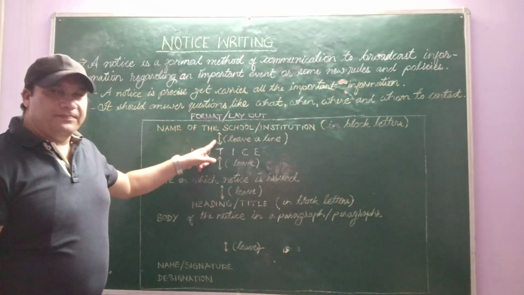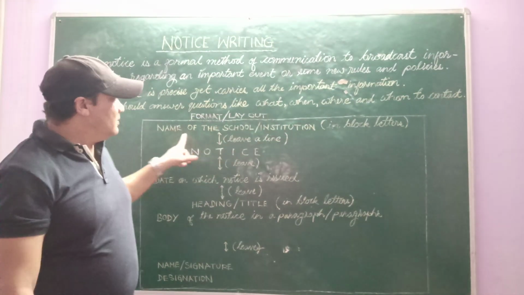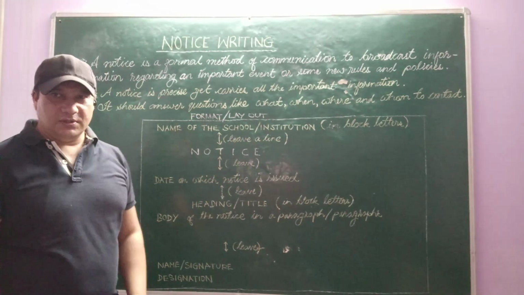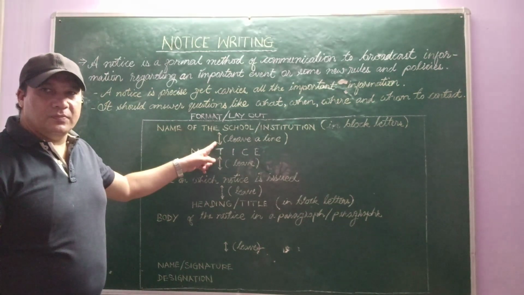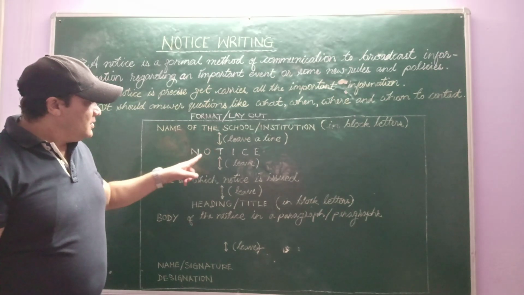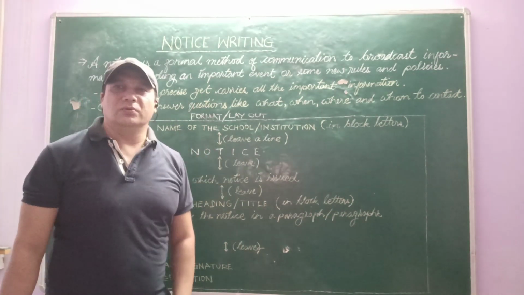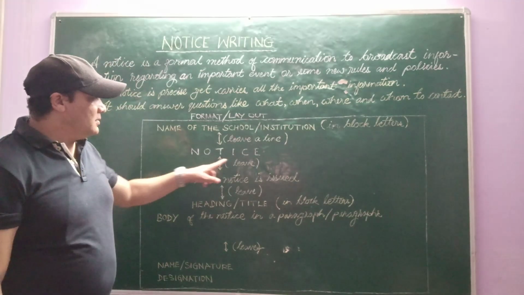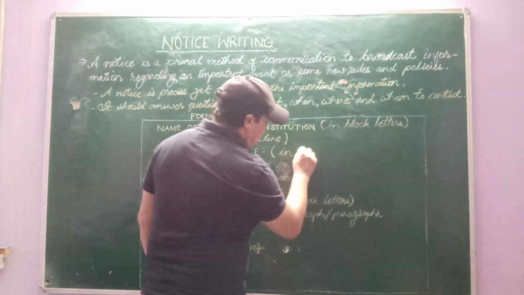Then leave one line after you have given the heading. Heading in the sense that the name of the school or institution from where the notice is being brought out. So one line of space must be given. Then it is mandatory that you write the word notice. It should be in capital, in block letters.